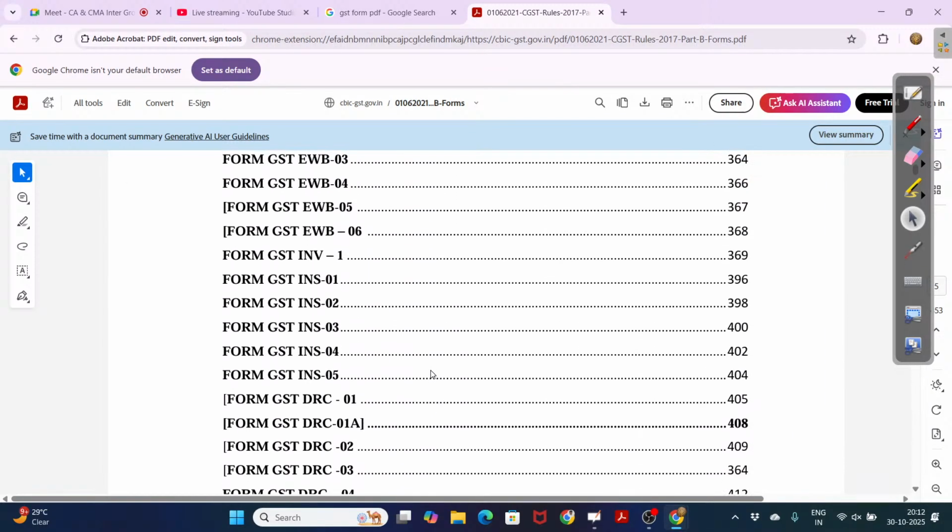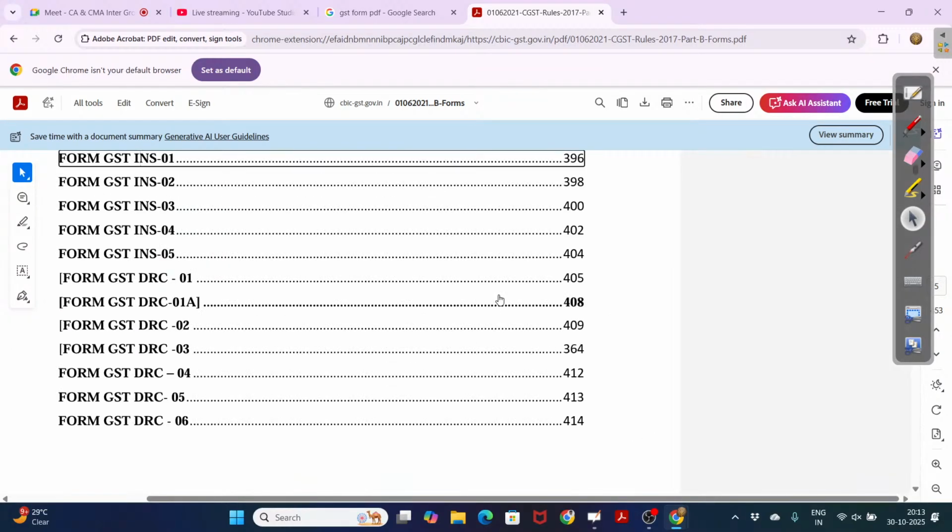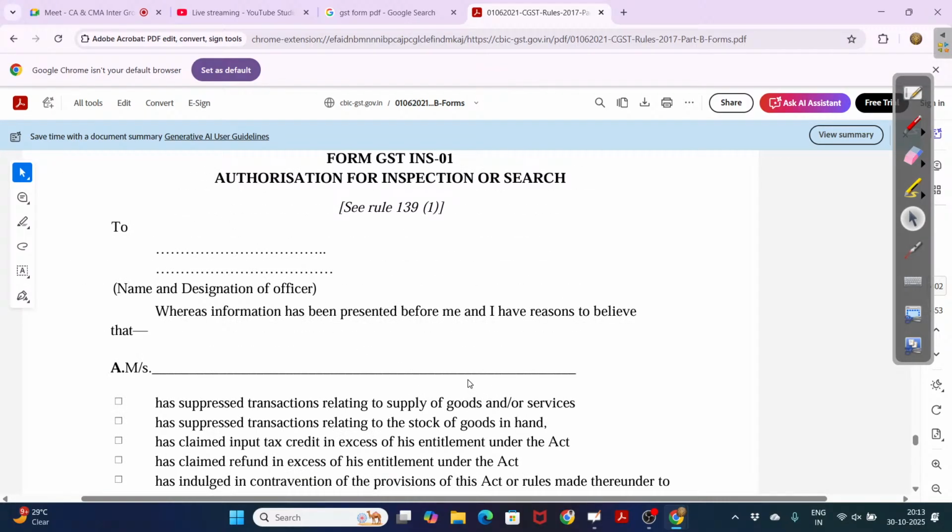This one, form GST INV1. What are the schemas required? So this is a schema. Whatever billing software you make ready should have all these things.